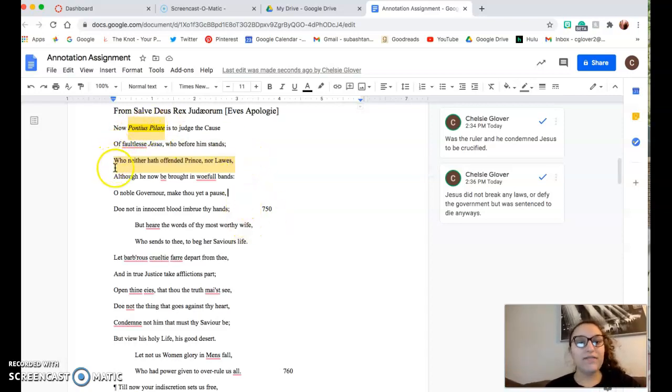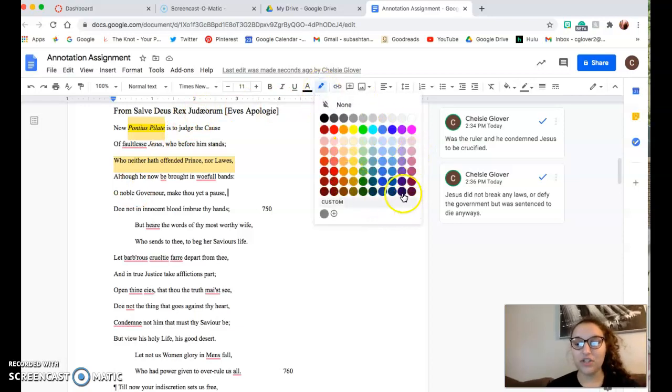Now, it's going to give this highlighting color. I like to highlight with my own highlighting things like terms, phrases, and people. If it's a whole line of the poem like this, I personally don't highlight it. I just add a comment because it gives that color anyways. But if you would like to highlight it in a different color, you can do that. You can pick whatever color you need from here.